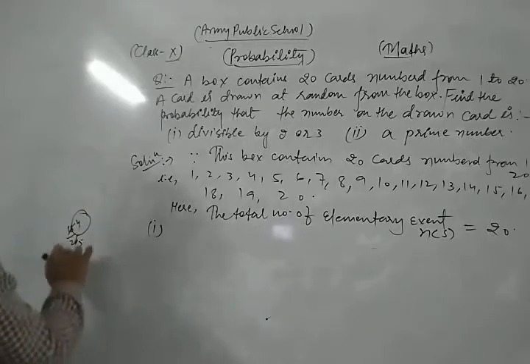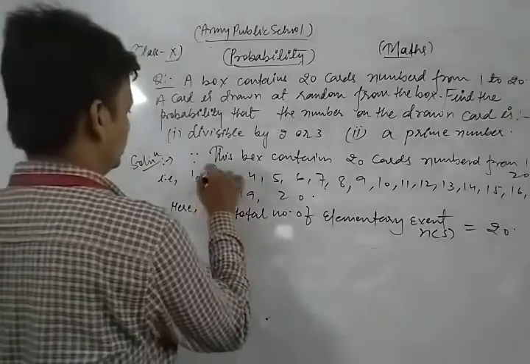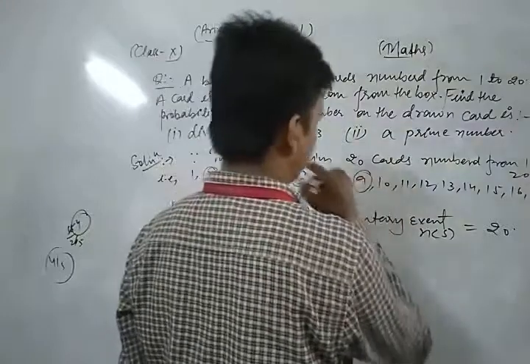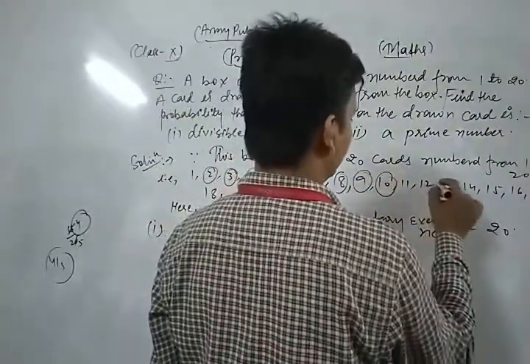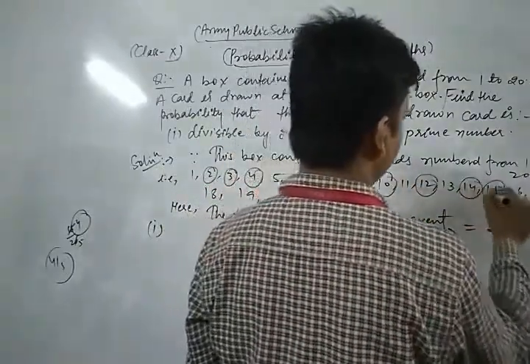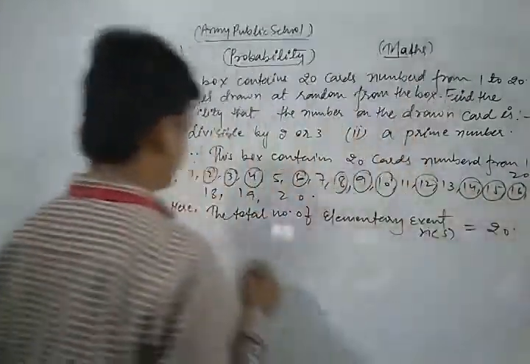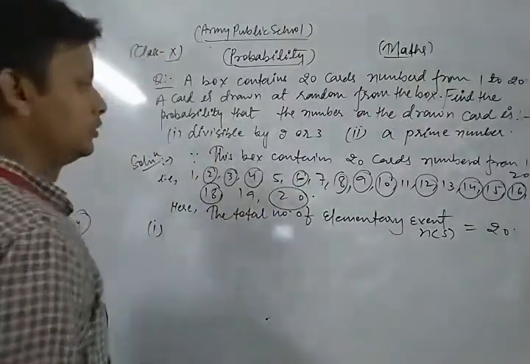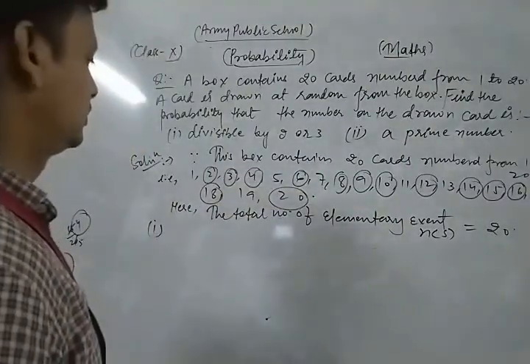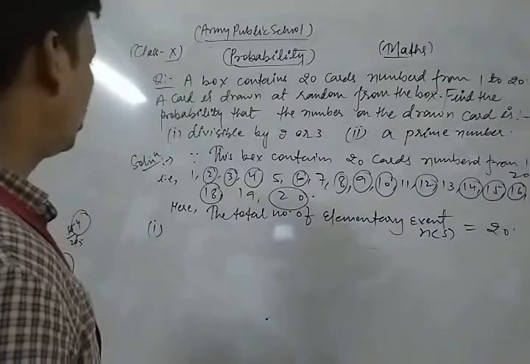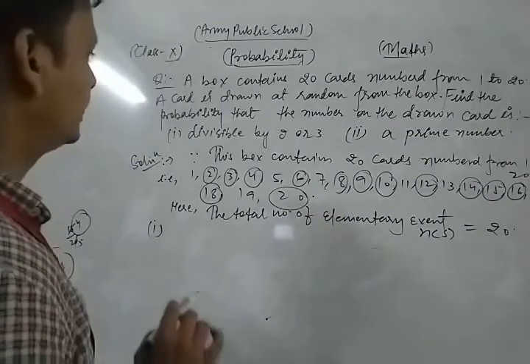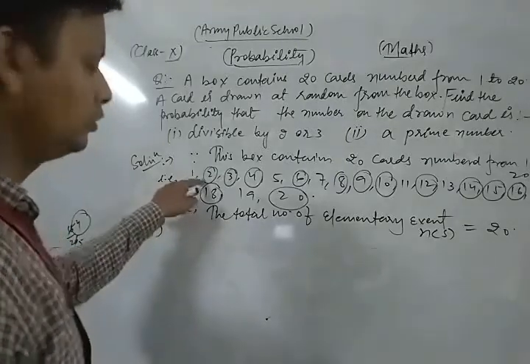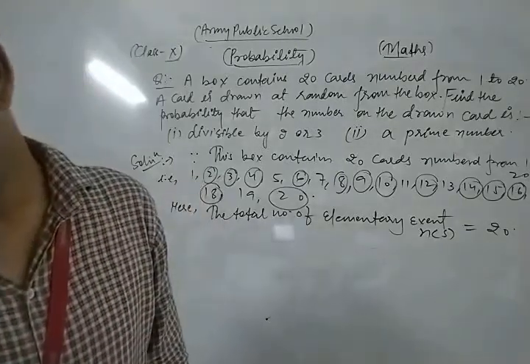Now look. This, and this one and this one. So how many cards are divisible by 2 or 3? 2 is also divisible by 2. So one card from 1 to 20.